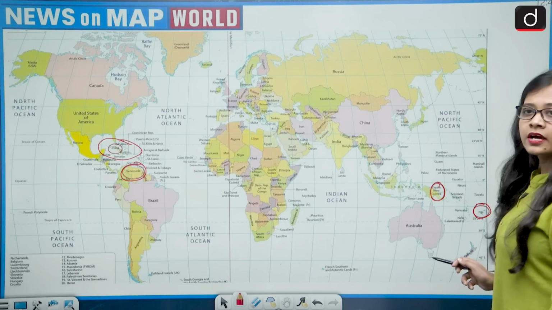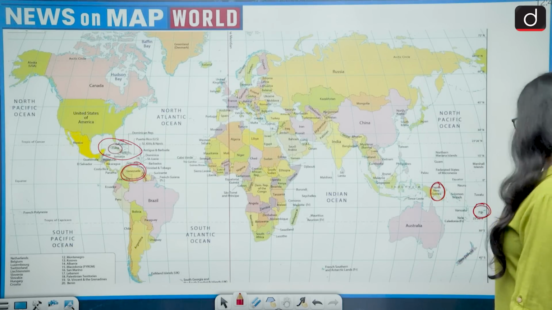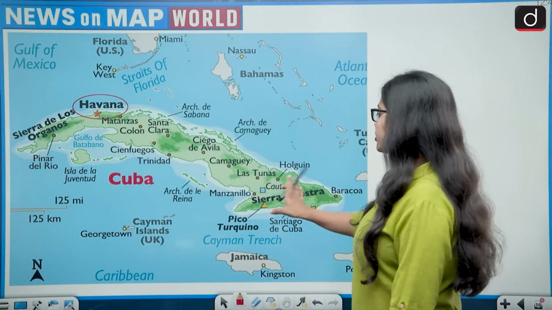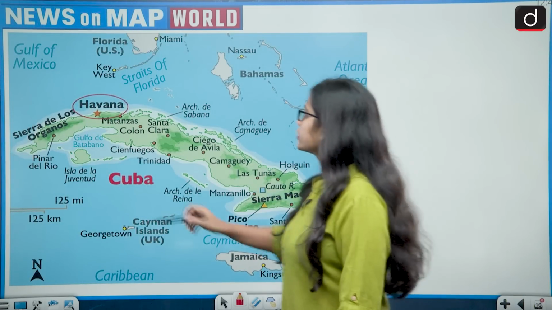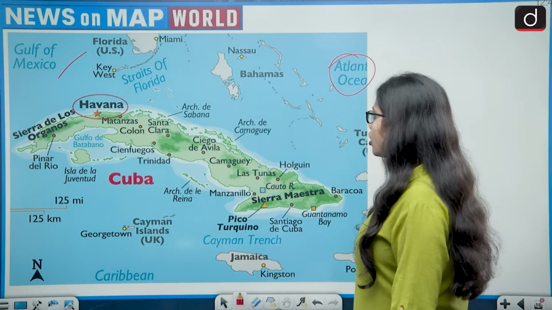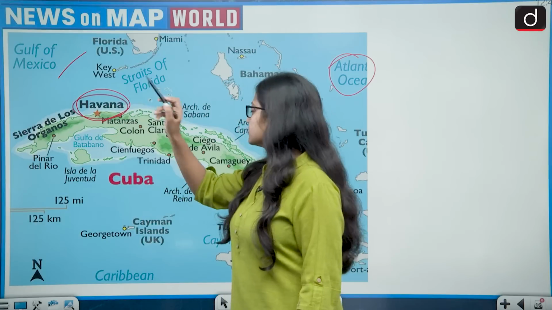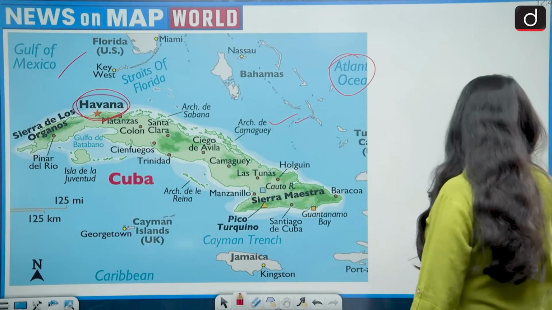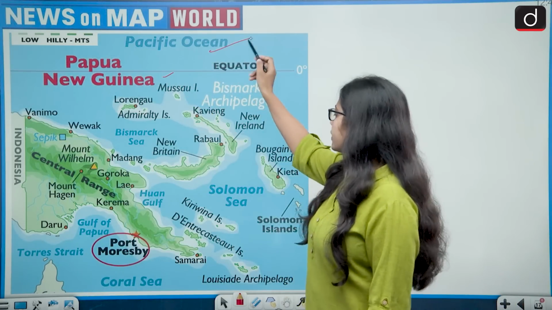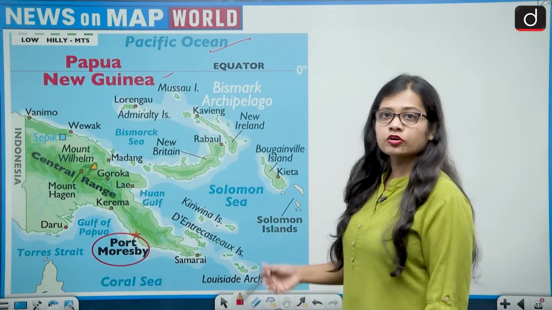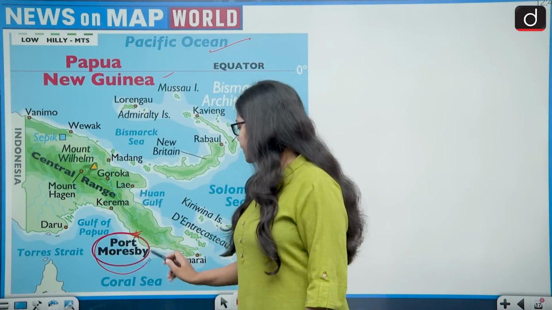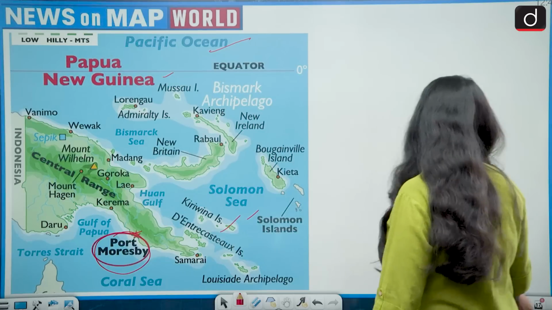Now if we look at the capitals of these countries, first of all about Cuba. This is the map of Cuba, and Cuba shares its border with the Gulf of Mexico and the Atlantic Ocean, and the capital of Cuba is Havana. So this is correct. Second, this is the location of Papua New Guinea. It shares its border with the Pacific Ocean and it lies to the north of Australia, and the capital of Papua New Guinea is Port Moresby. This is also correct.